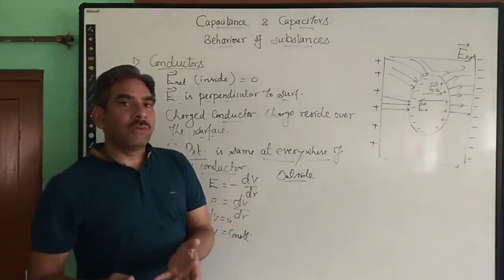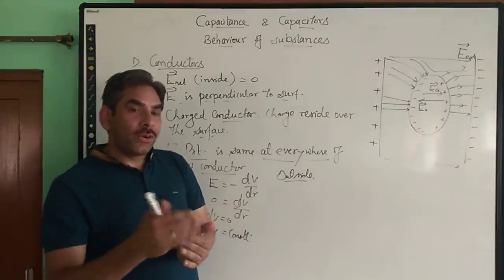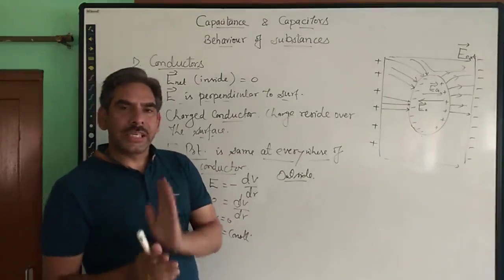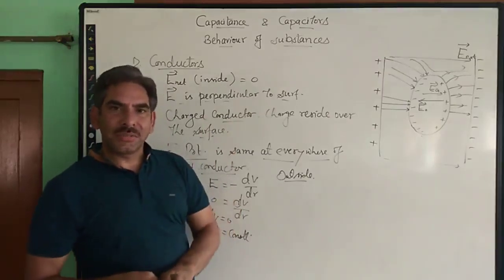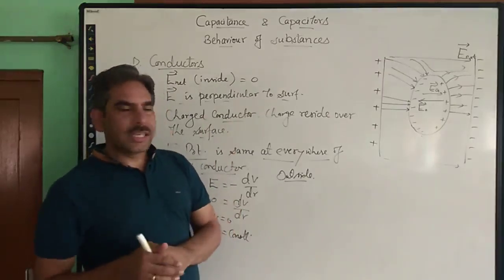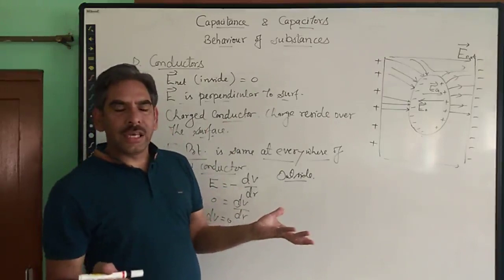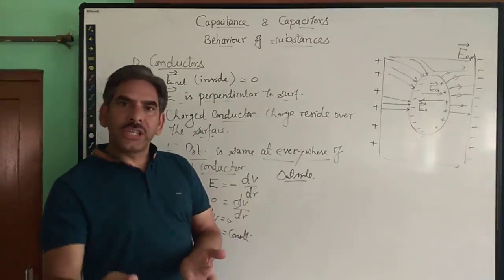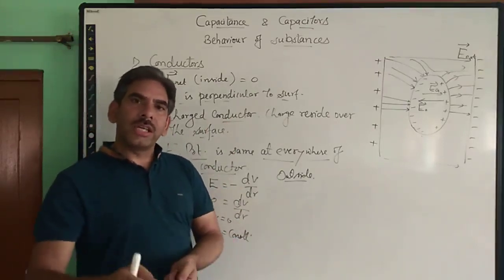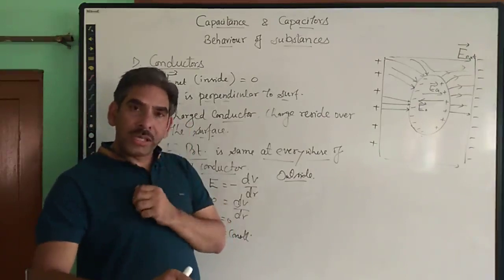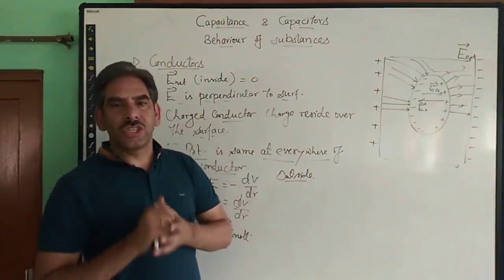So no need to do work against the electric force along the surface, because electric field is always normal to the surface. There is no component of electric field along the surface, so the work done on a charge in moving it over the surface of the conductor is 0.